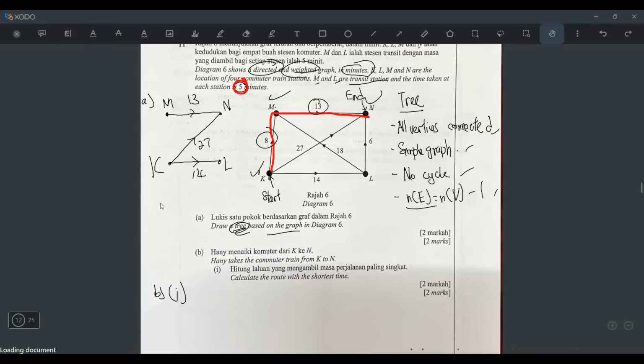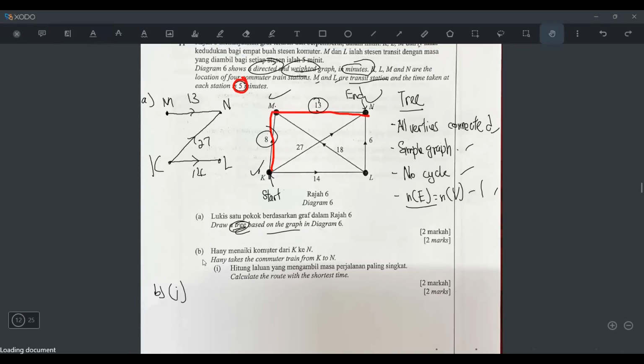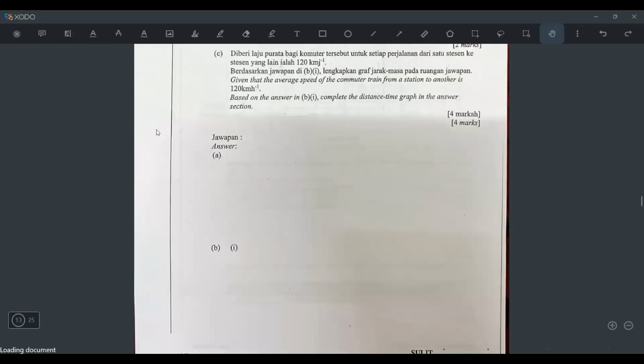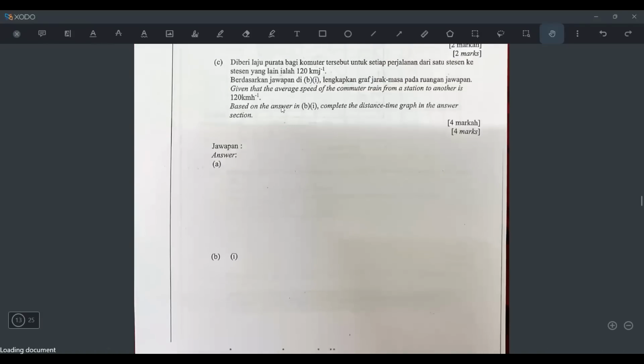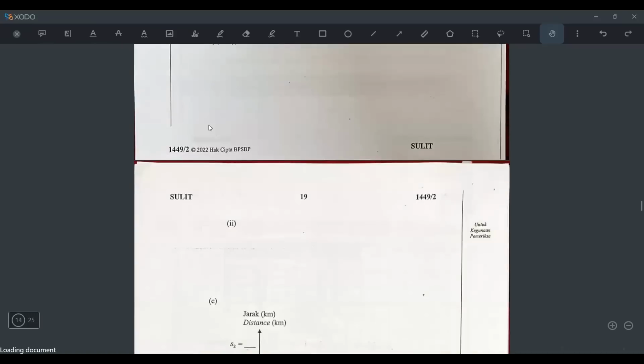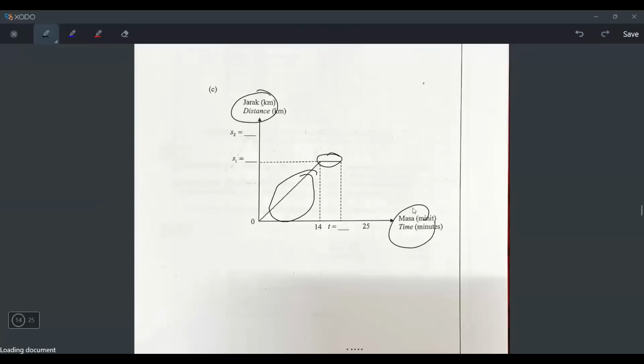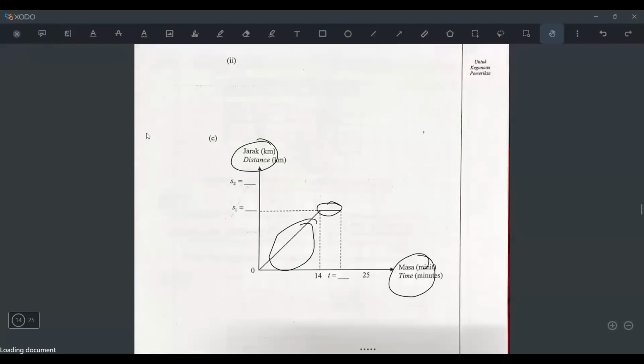But actually it's wrong, because this is my second time doing it already. And after I did B, because later there is one question in C, right? In C, they ask us to complete the distance time graph. And when I looked at the distance time graph, I saw this, and I knew straight away that that's not how it works.